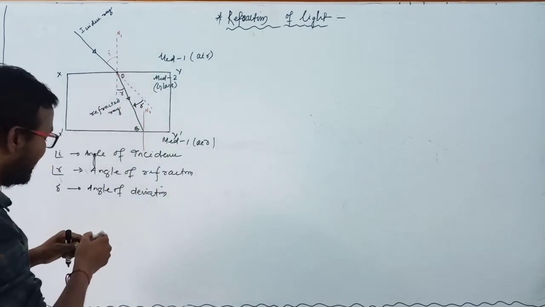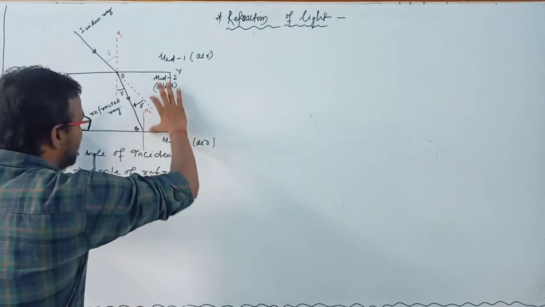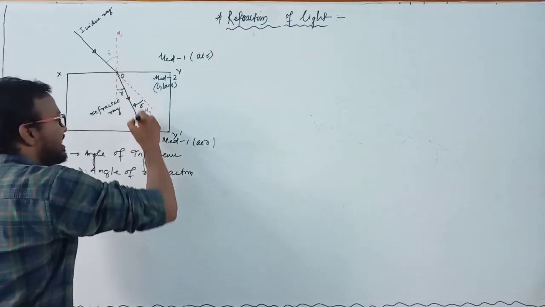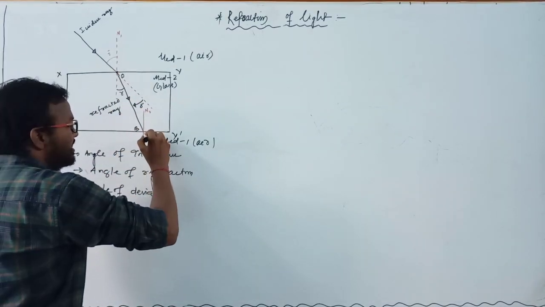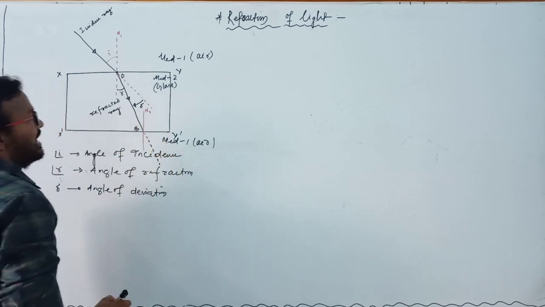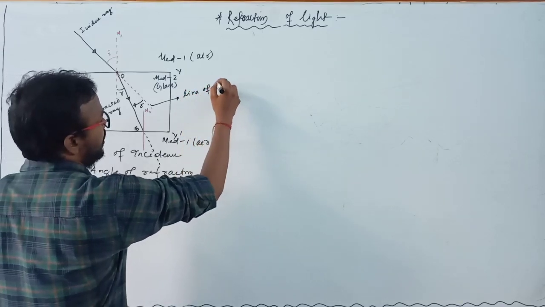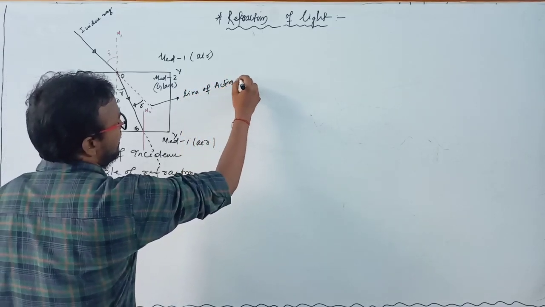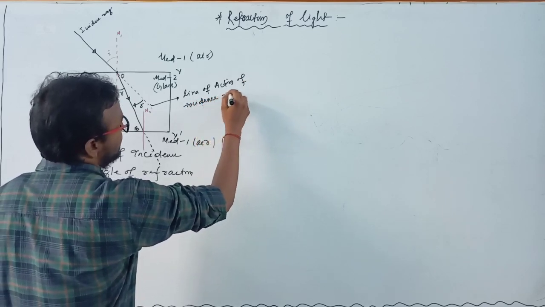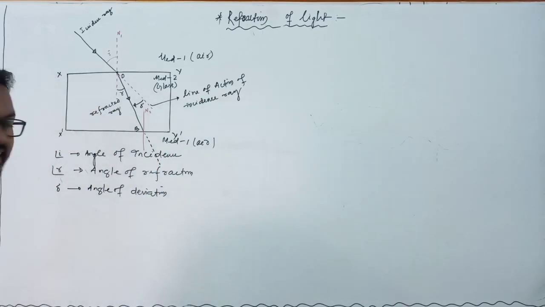But if there is no other medium and only one continuous medium, then the path of the light would be like this, that means this is the line of action of the incident ray, and this is the line of action of the refracted ray.